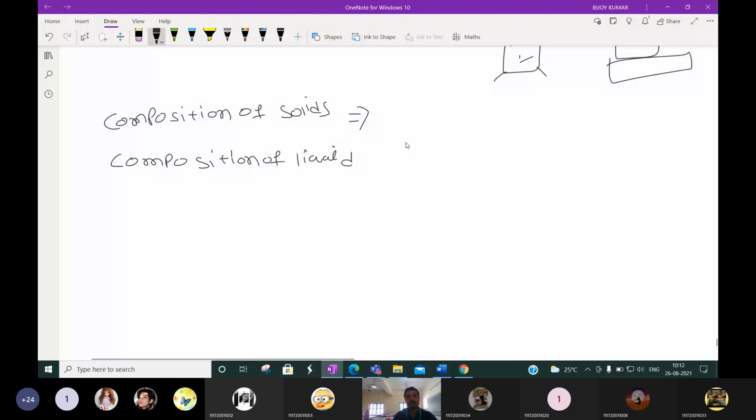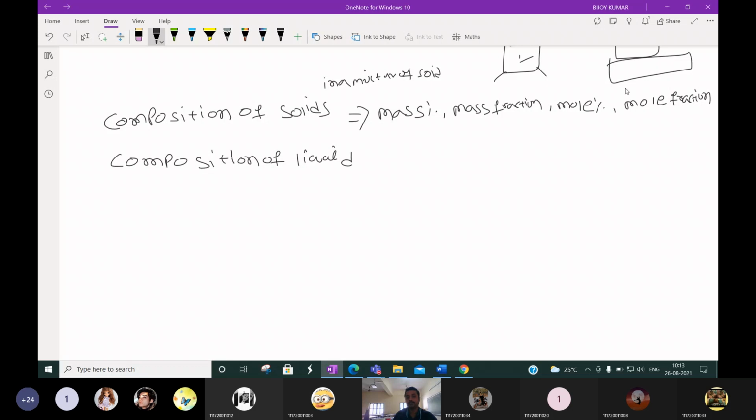So the question is, we discussed the composition of solids in the mixture. How are we representing them? First in mass percent. Another is mole, mass fraction. Another is mole percent, and another, mole fraction. These are the things by which we can represent the composition of solid.